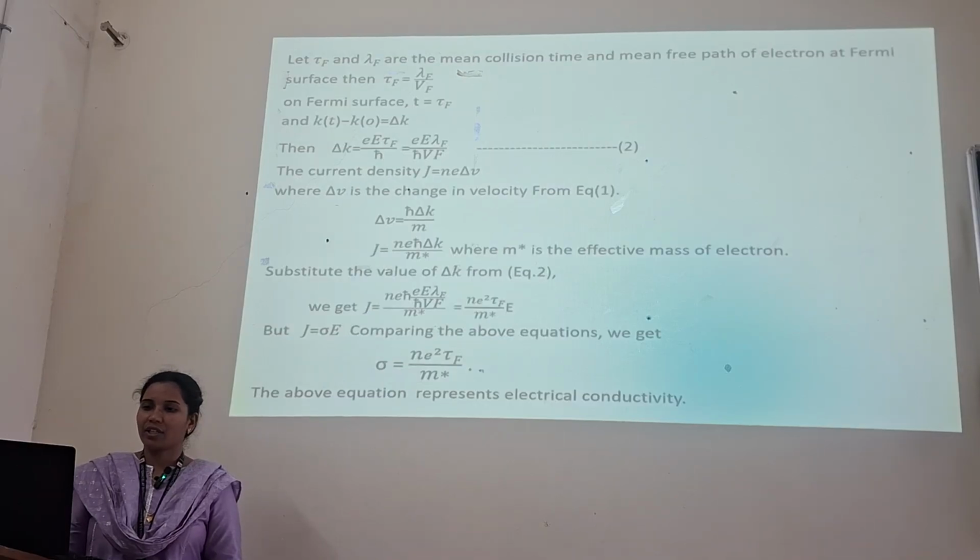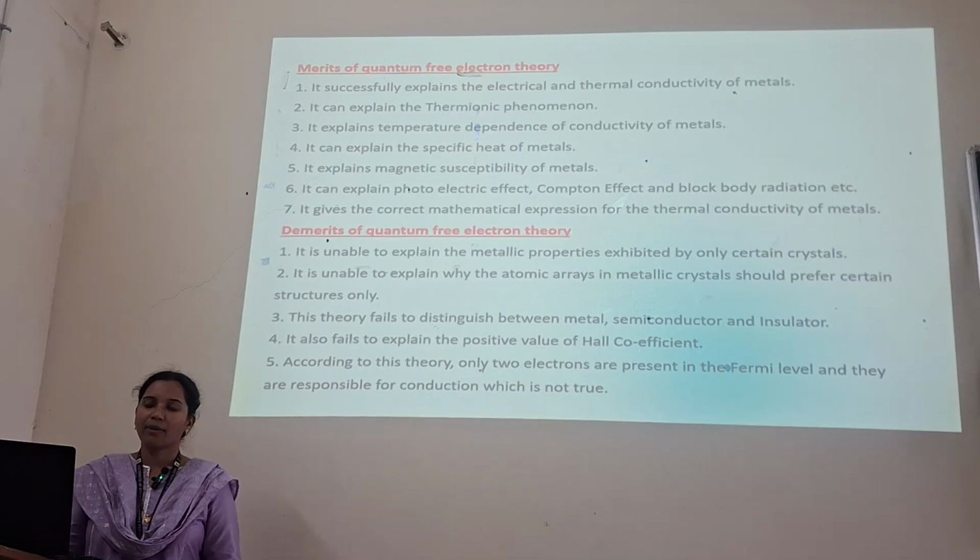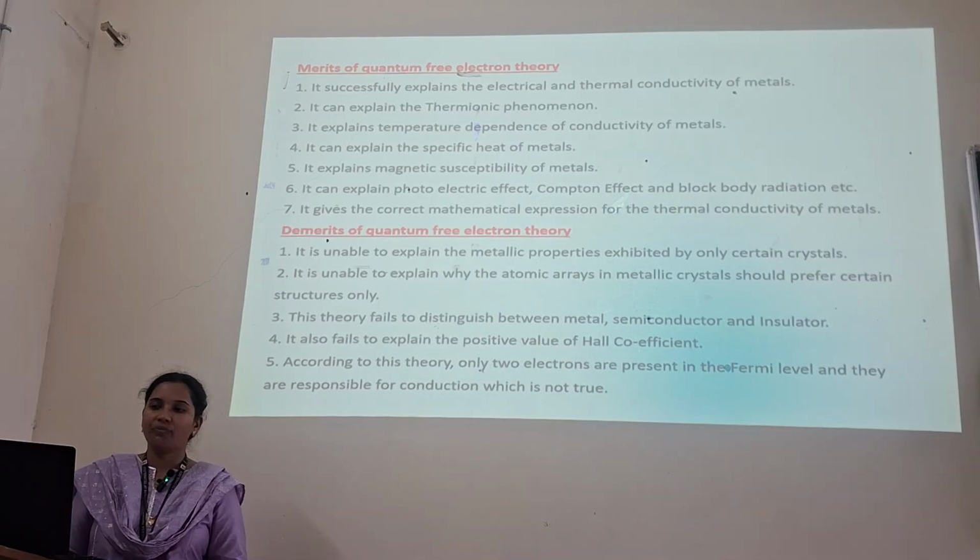So by integrating and differentiating the above equation, we get sigma equals N e square tau f by m into n. Thus the above equation represents the electrical conductivity according to the quantum free electron theory, which follows the Fermi-Dirac statistics and Pauli's exclusion principle, proposed by Sommerfeld in 1902. This quantum free electron theory especially overcomes the drawbacks of the classical free electron theory. And again, it has some merits.